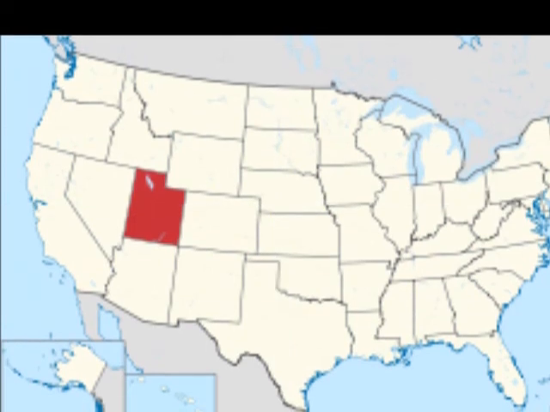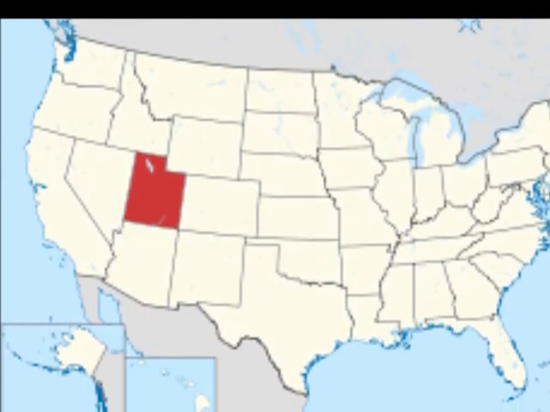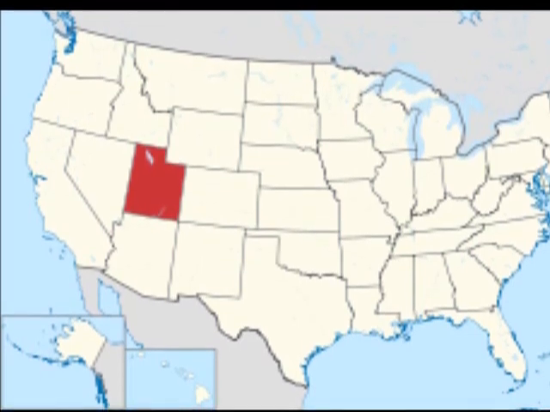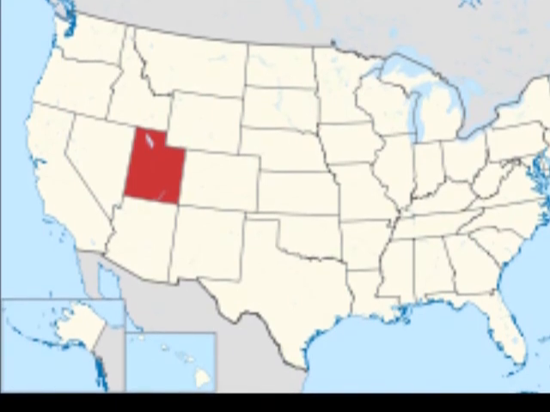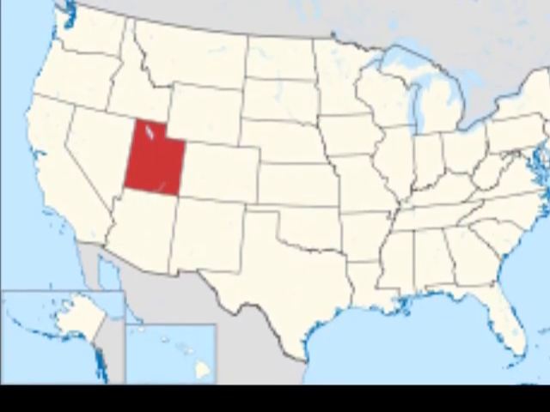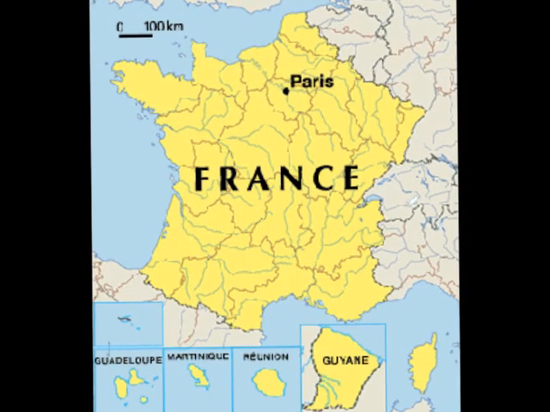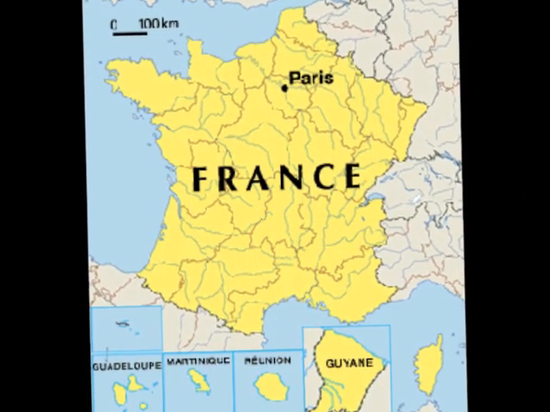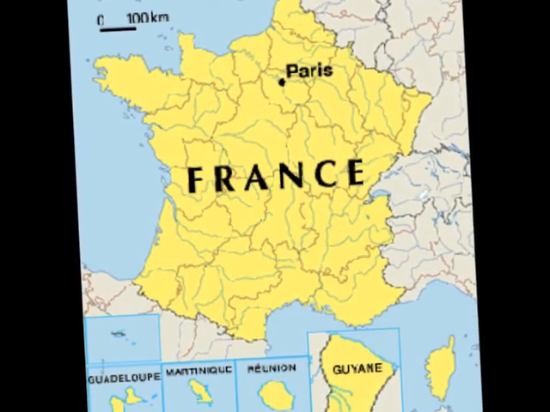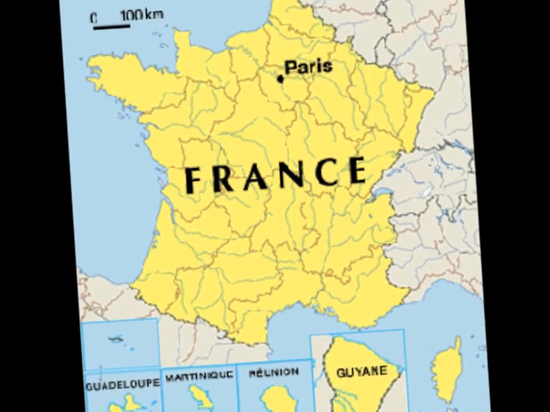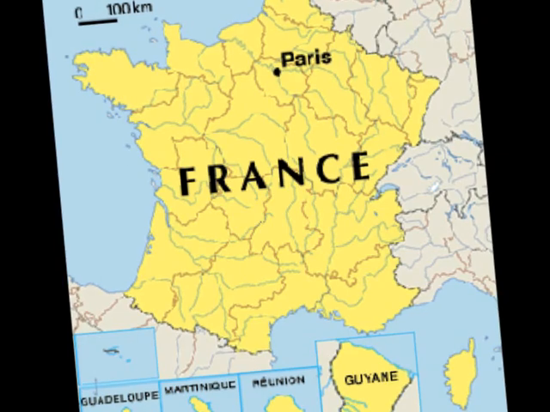So when we look at some examples of what a state is, the state of Utah here in the United States, is it a state? Well, it has a population, it has a territory, it has its own state government, but is it sovereign? Does it have anybody saying, no, you can't do that? Yes, it does. It has the United States government saying they have to follow certain rules. If you look at, let's say, the country of France, yes, it has a population. Yes, it has a territory. Yes, it has a government. And yes, it has the power to make and enforce its own law. Yes, it is sovereign. So it would be a state, whereas Utah would not be.